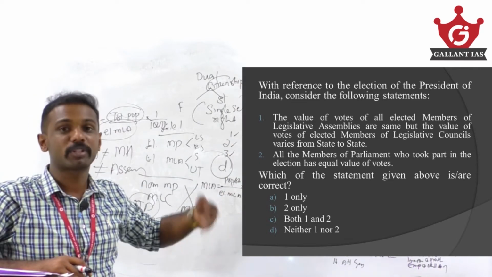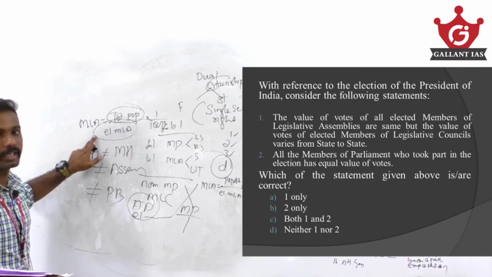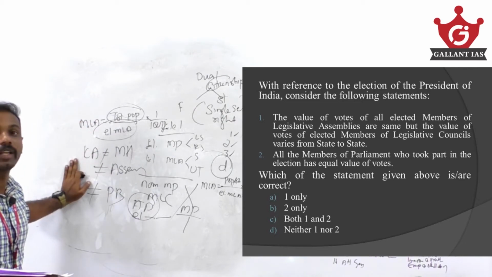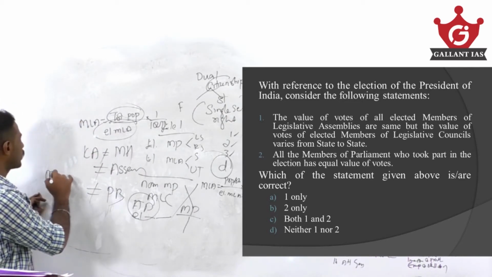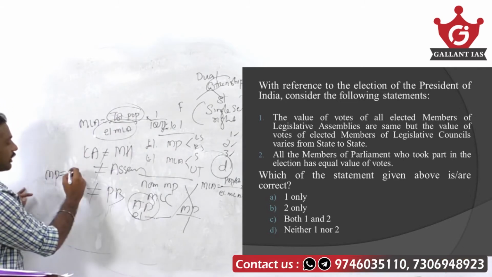Why? Because it depends upon the population of the state as well as the number of elected MLAs. Clear? And how do we arrive at the value of vote of MPs? Value of vote of MP is equal to total value of votes of all MLAs.